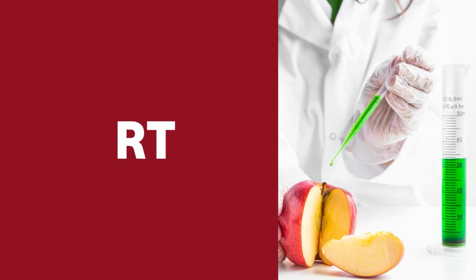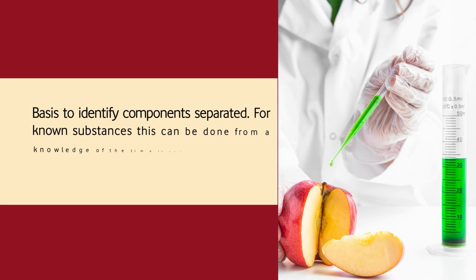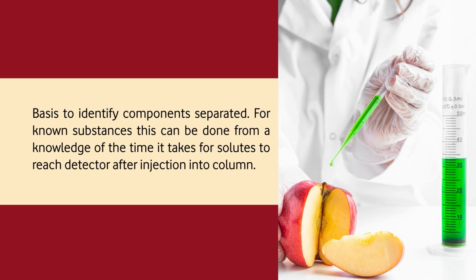Once they separate, we find out from the injection till the end of the column how much time the component has taken. That is called retention time. So retention time becomes the basis to identify components which have separated. For example, we take a known compound, we inject it and find out how much retention time it has given, how much time from the injection.